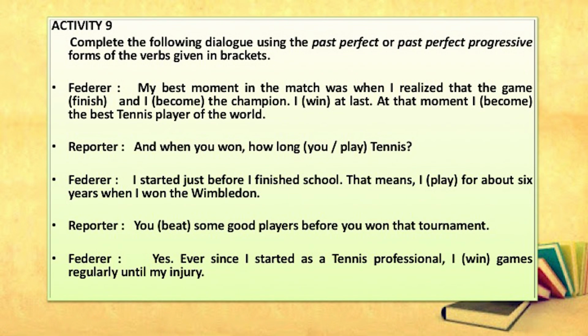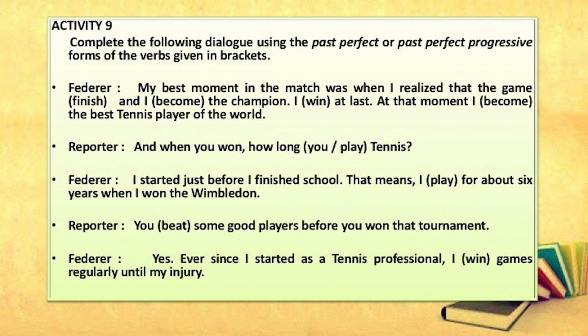Activity 9 is there. Complete the following dialogue using the past perfect progressive. Federer: My best moment in the match was when I realized that the game had finished and I had become the champion. I had won at last. At that time, I had become the best tennis player of the world.